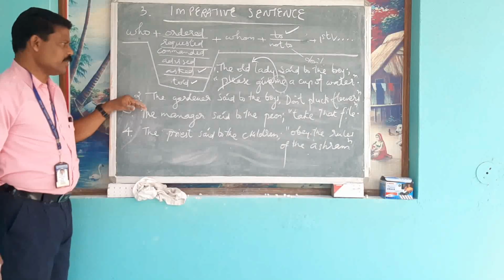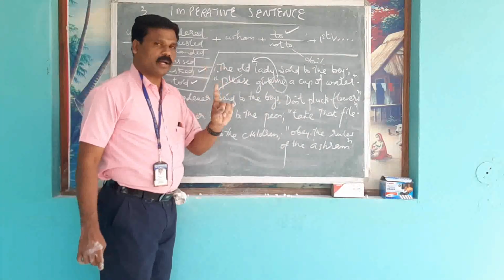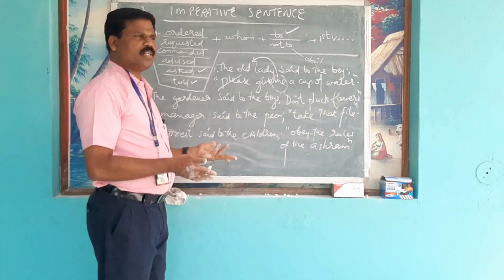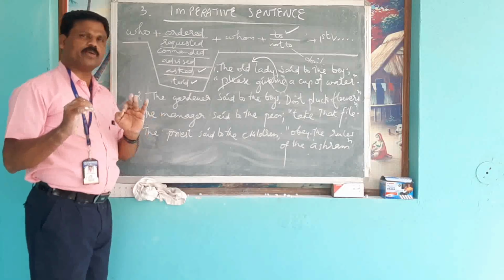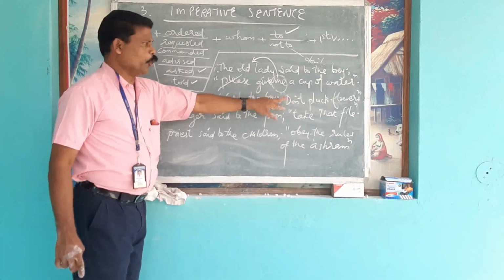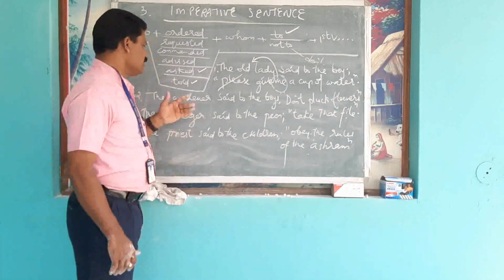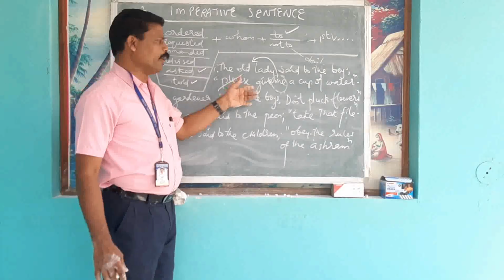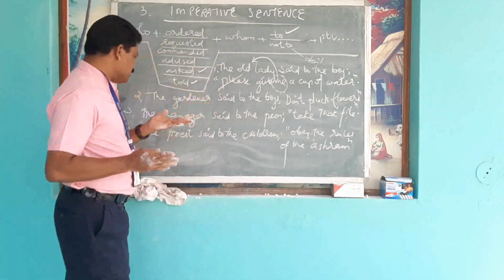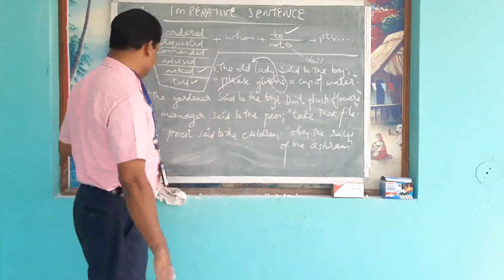Look at the second question. The gardener said to the boys, don't pluck flowers. It can be an order or a request. So if you are confused, you can use ask. The gardener asked the boys not to pluck flowers. So if you think that it is an order, the gardener ordered the boys not to pluck flowers. So if you think it's a request, the gardener requested the boys not to pluck flowers.